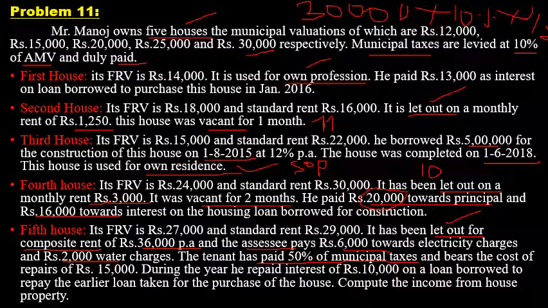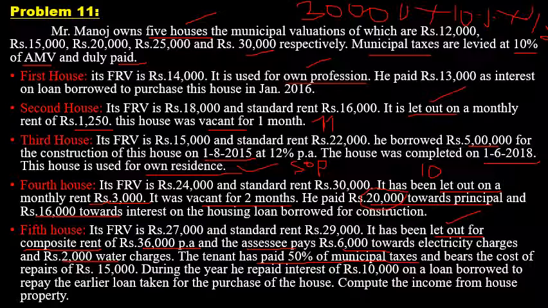So that is another point in case of the fifth house. One is the composite rent, and another is the municipal tax, where only 50% of the municipal tax is paid by the owner. And another point is that the cost of repairs, rupees 15,000, has been borne by the tenant. That is not required for our calculation, because it has been paid by the tenant, not by the owner.